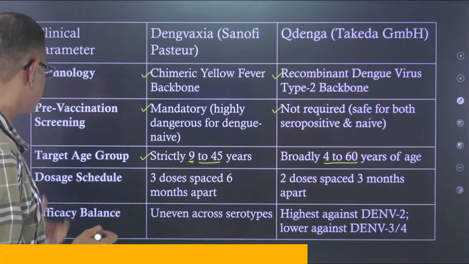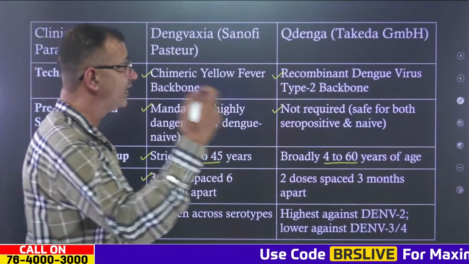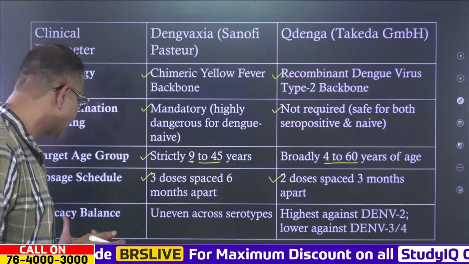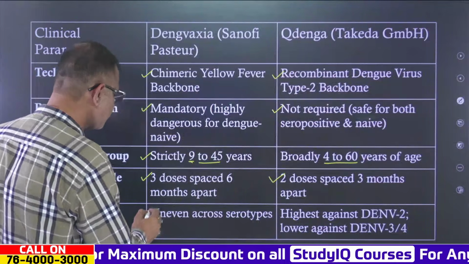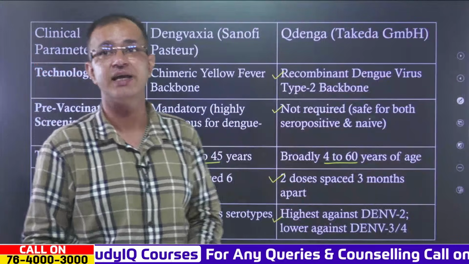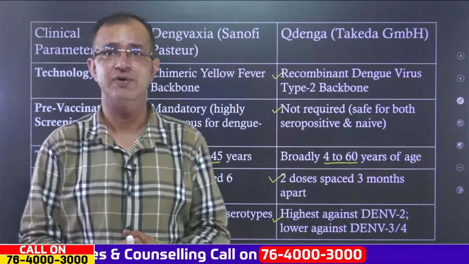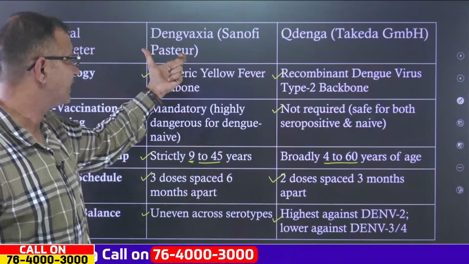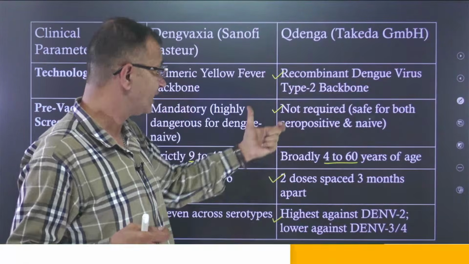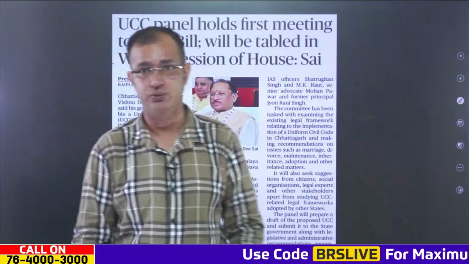When it comes to dosage, there are 3 doses spaced 6 months apart for the existing dengue vaccine, but for Qdenga there are 2 doses spaced just 3 months apart. The efficacy is uneven across various serotypes for the existing vaccine, but for Qdenga the efficacy is highest against Dengue 2 and lower against Dengue 3 and Dengue 4. So we have 2 different types of vaccines, the existing dengue vaccine and Qdenga, which was recently approved by the CDSCO in India.